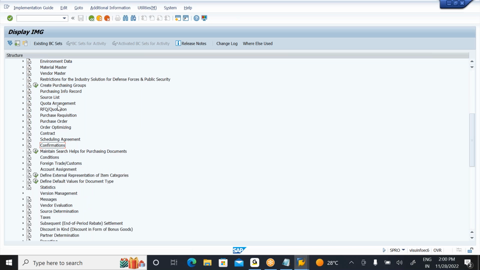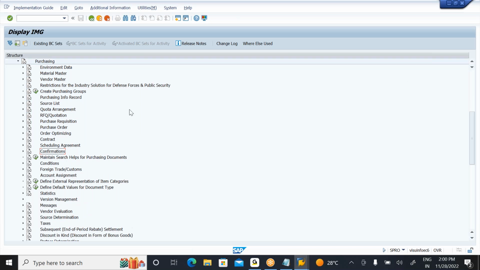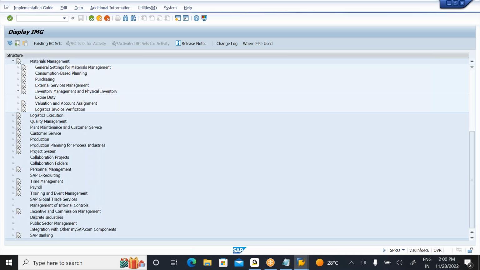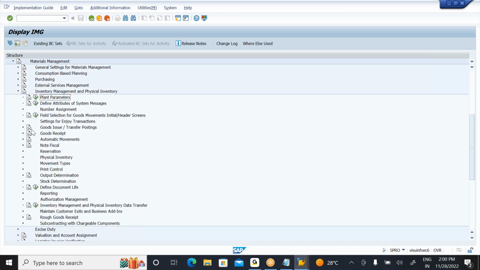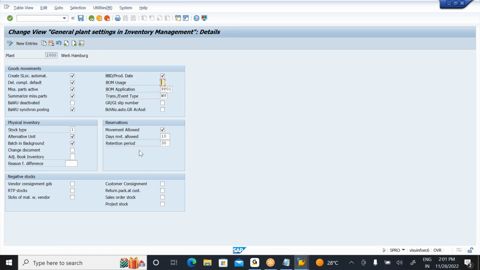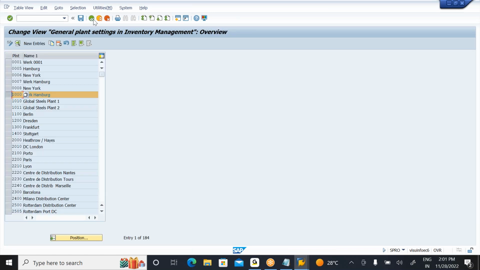Next, after purchasing, in the same way you can go for inventory transactions. In inventory management you can see the number ranges. Plant parameters remain globally the same, so whenever you define a new plant in real time, all the global plant parameters will be copied. Just click F1 and you can observe the customization. Your involvement should be more.